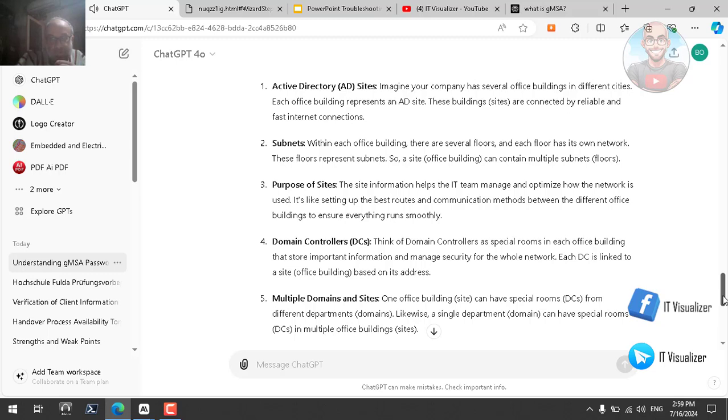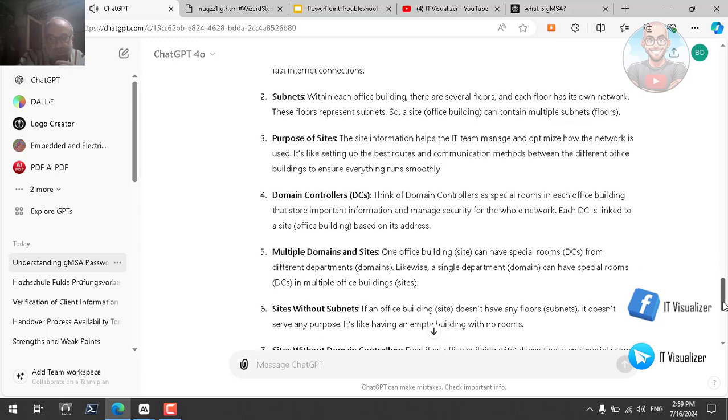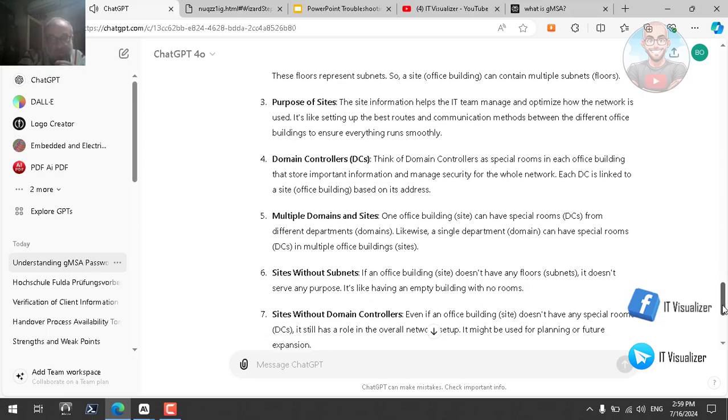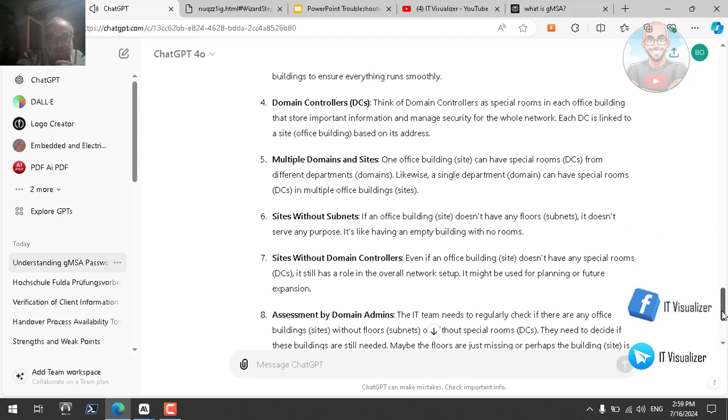4. Domain controllers, DCs. Think of domain controllers as special rooms in each office building that store important information and manage security for the whole network. Each DC is linked to a site, office building, based on its address. 5. Multiple domains and sites. One office building, site, can have special rooms, DCs, from different departments' domains. Likewise, a single department, domain, can have special rooms, DCs, in multiple office buildings.